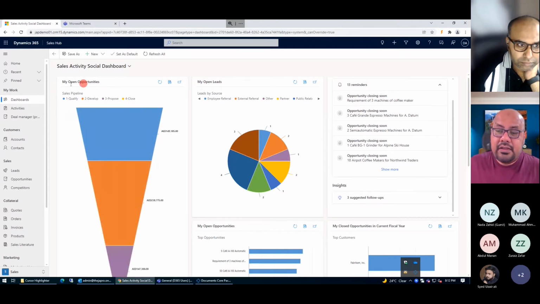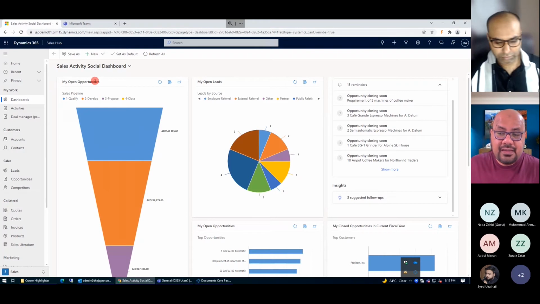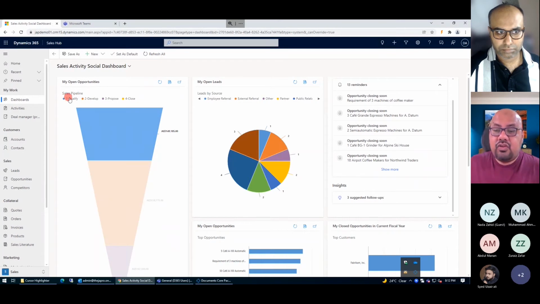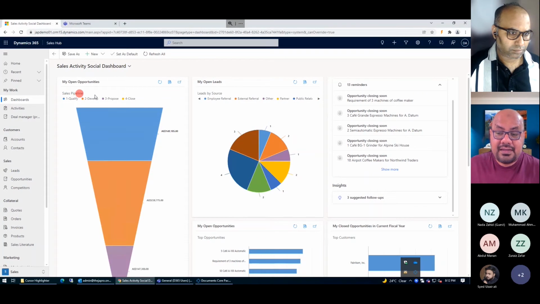The more important thing you will see here is the name, which is the particular name of that chart. In this chart, I'm only able to see my open opportunities, meaning the records associated with me. It also shows the legend, the color scheme used here: qualify, develop, propose, close. These are the stages that formulate my sales pipeline.